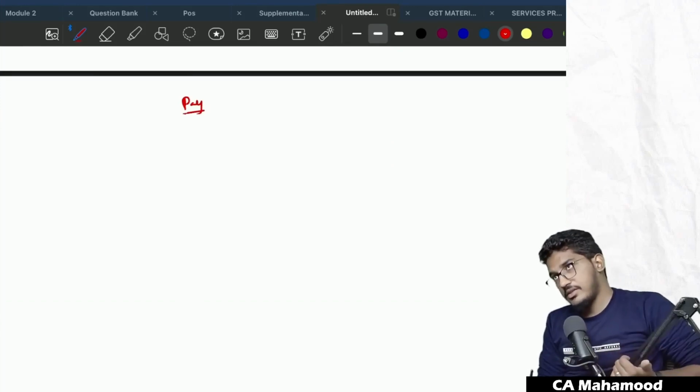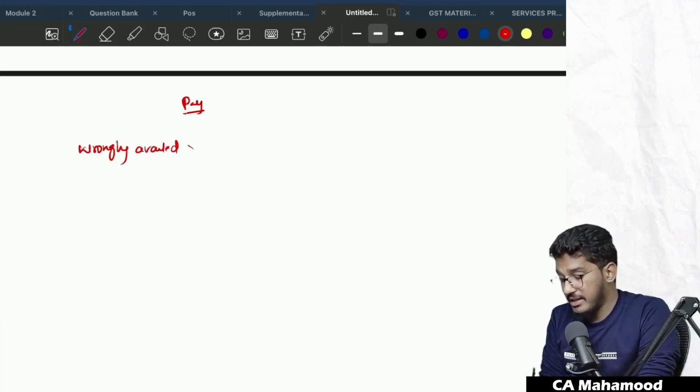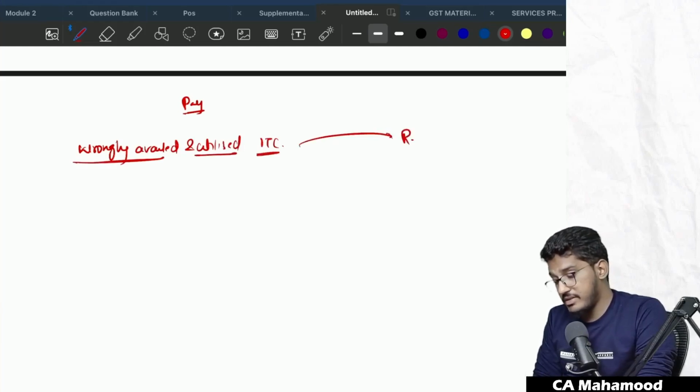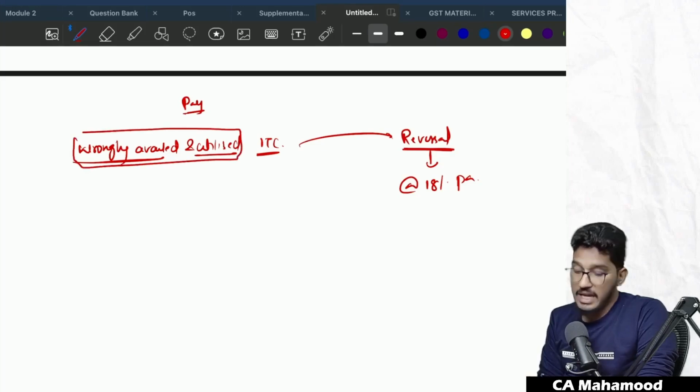In the payment of taxes, there is one provision: in case you have wrongly availed and utilized input tax credit, and later you are reversing it, you have to reverse it along with interest at the rate of 18% per annum in respect of that credit which has been wrongly availed and utilized.